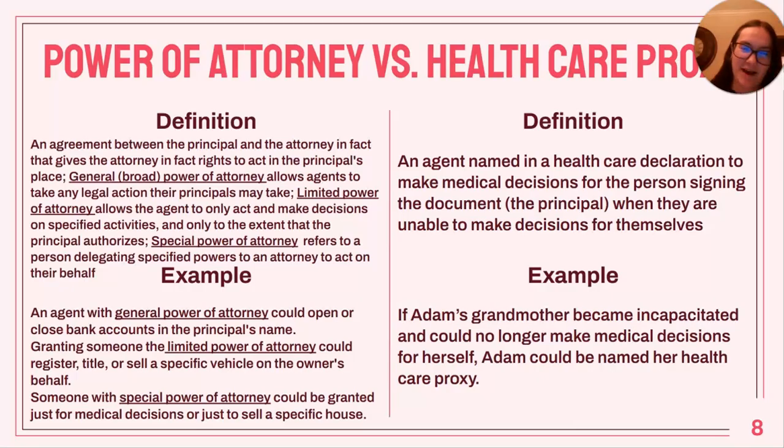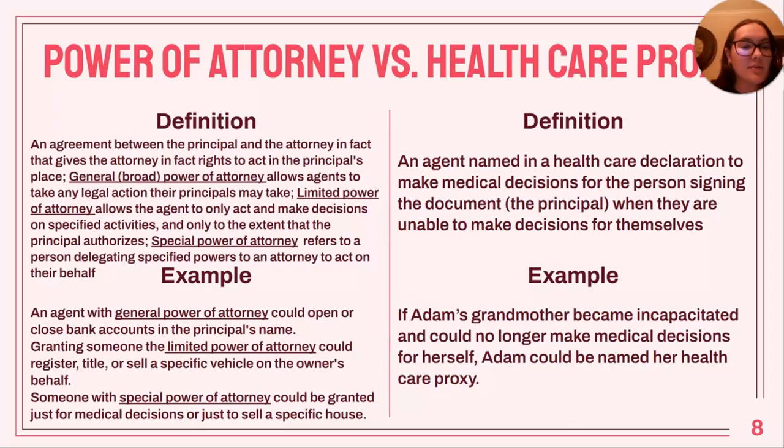Next, we have power of attorney versus healthcare proxy. So power of attorney is an agreement between the principal and the attorney-in-fact that gives the attorney-in-fact rights to act in the principal's place. So there are several different types. General power of attorney allows agents to take any legal action their principals may take. Limited power of attorney allows the agent to only act and make decisions on specified activities, and only to the extent that the principal authorizes. Special power of attorney refers to a person delegating specified powers to an attorney to act on their behalf.